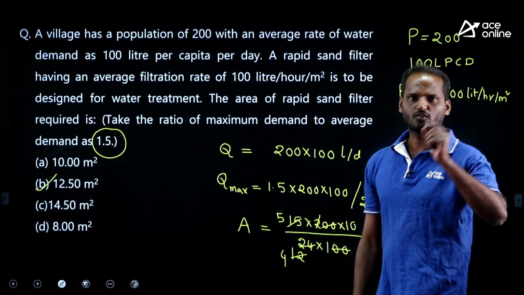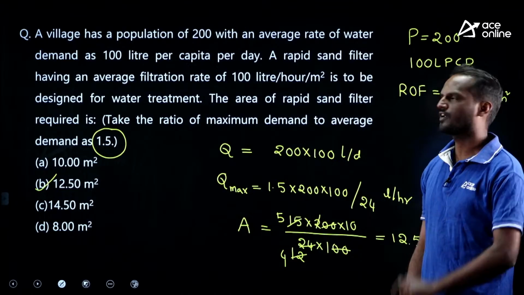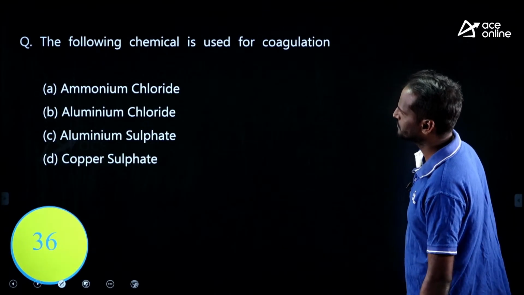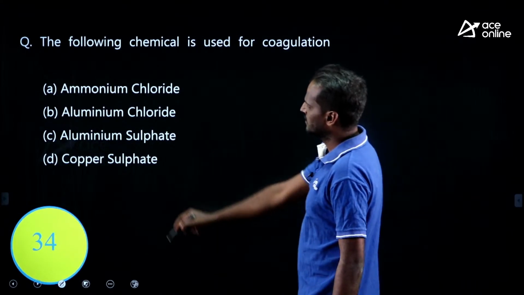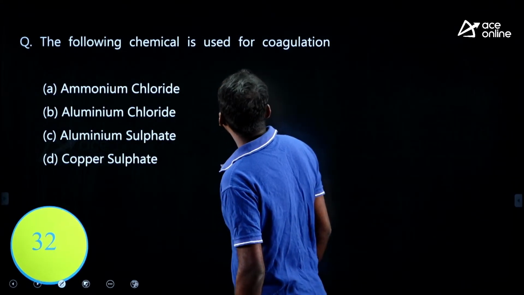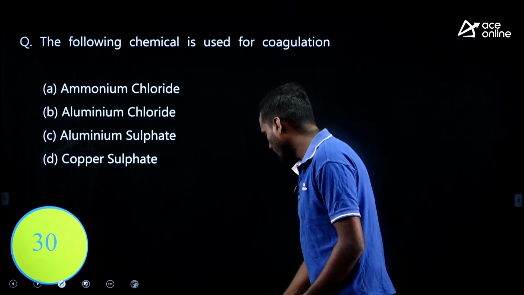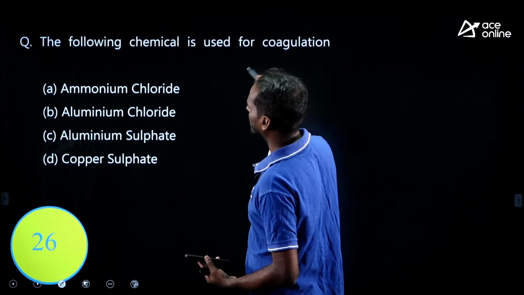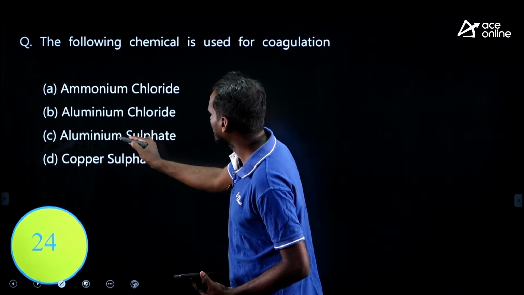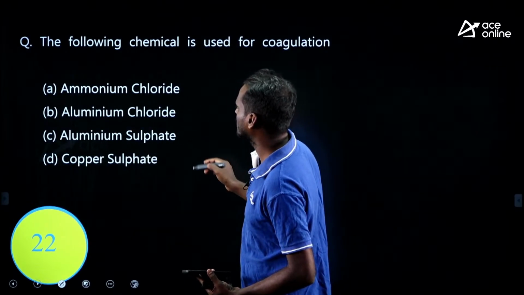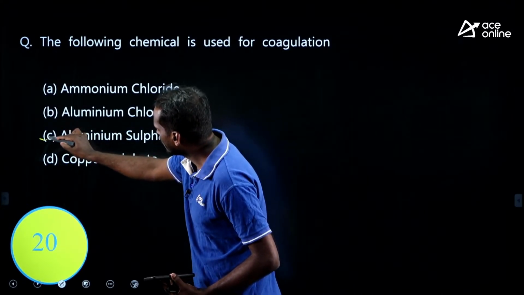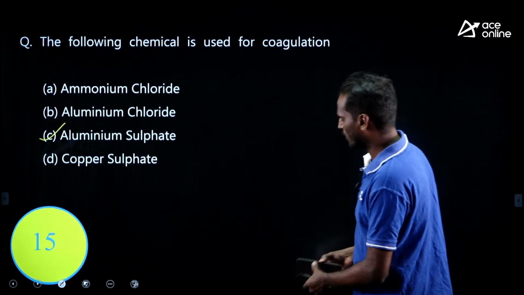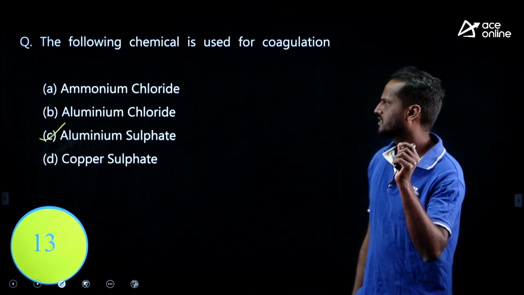Simple questions based upon the surface overflow rate and rate of filtration. Okay, the next question. Look at this, very easy. The following chemical is used for coagulation. Which of the following are coagulants given? See, aluminum sulfate is the coagulant given. Generally we use the common coagulants such as aluminum sulfate.